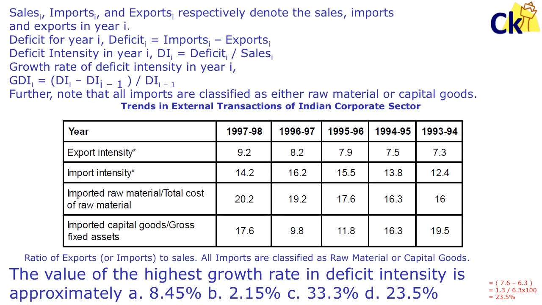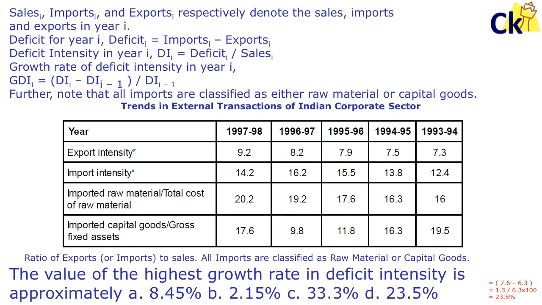Alright, this is the CAT question I was talking about, how to solve this question. You can pause the video and read. So much data, DI, DS, sales data, 2 formulas: deficit intensity, deficit for the year, growth rate of the deficit intensity, GDI. There are various formulas given to you here. Use these formulas to find the highest growth rate in the deficit intensity, approximately how much. So I have to use this formula. You can pause the video and try to solve.